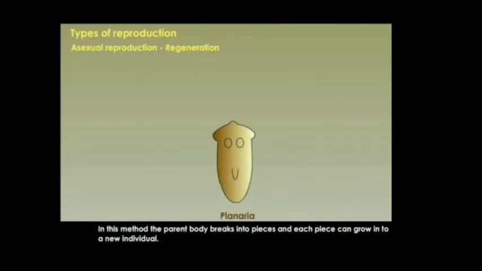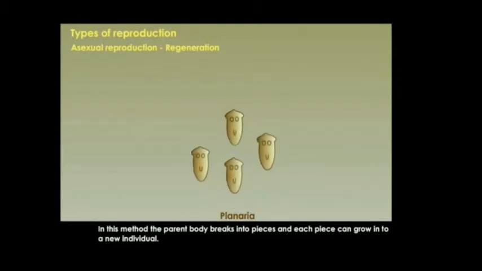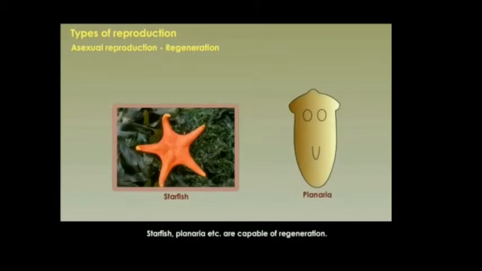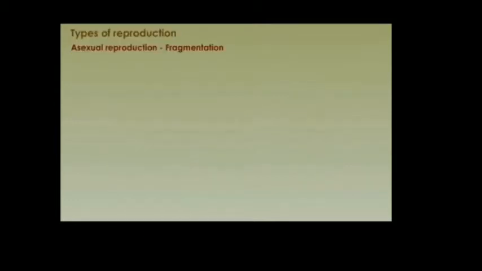Regeneration. In this method, the parent body breaks into pieces and each piece can grow into a new individual. Starfish, planaria, etc. are capable of regeneration.